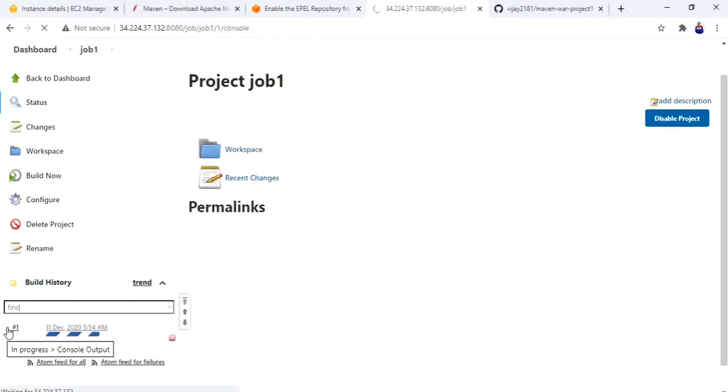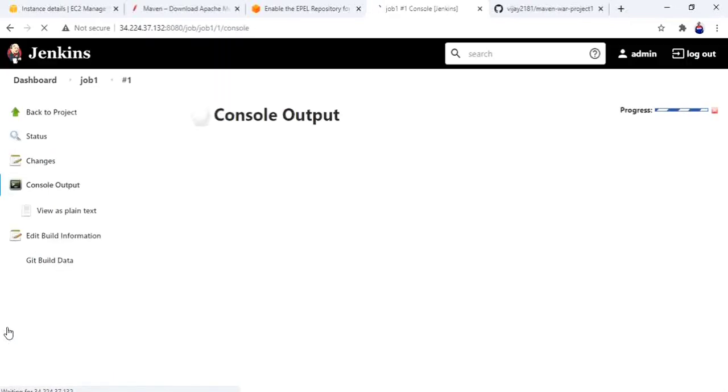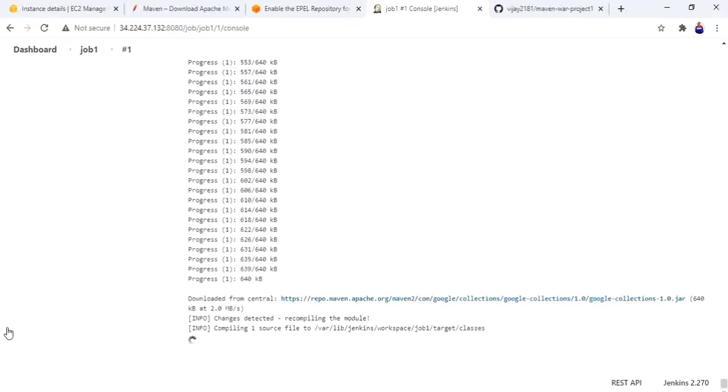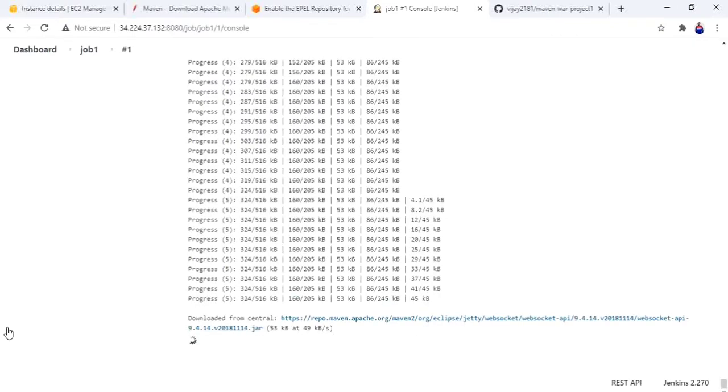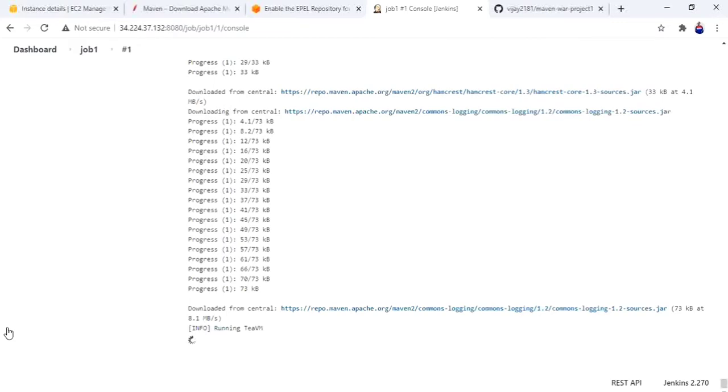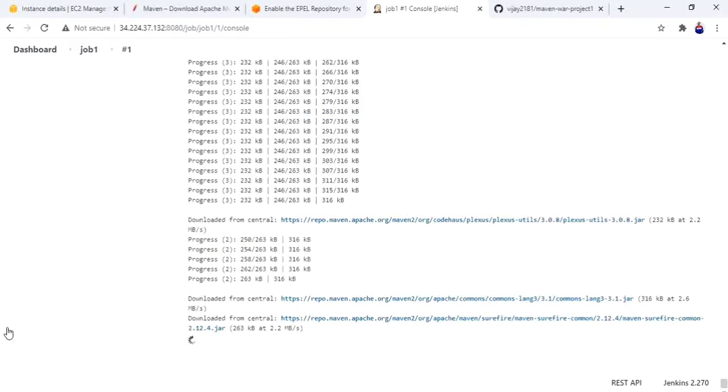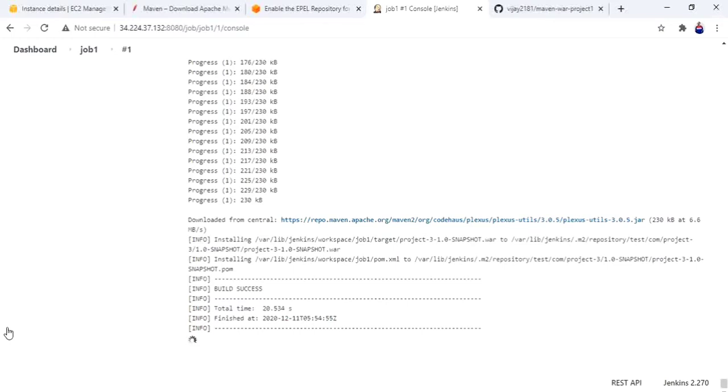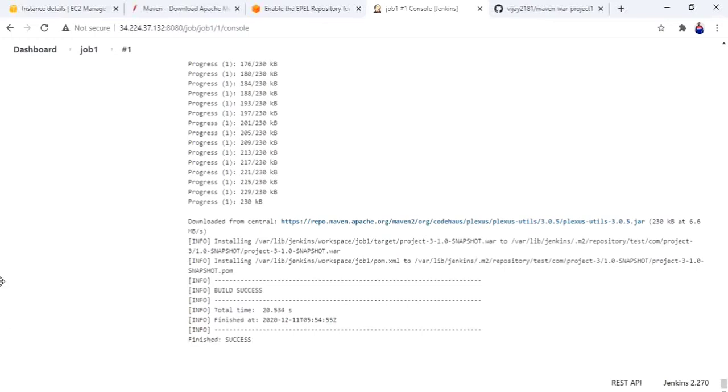Build has been started. Okay, build success.